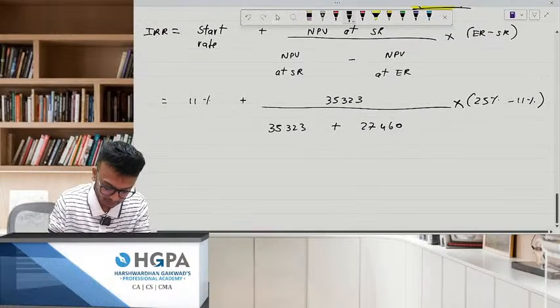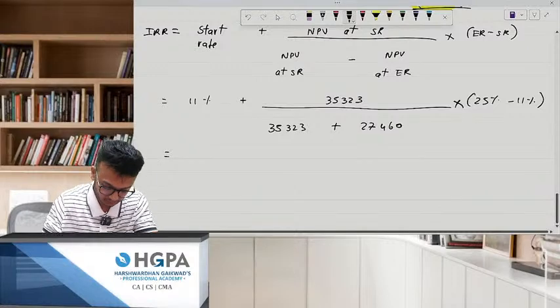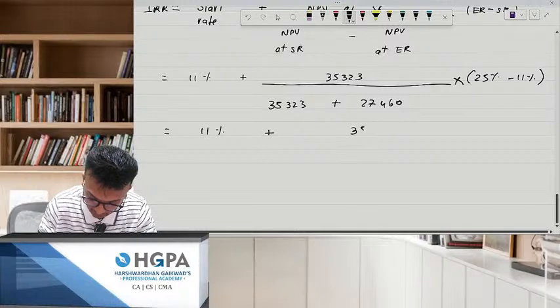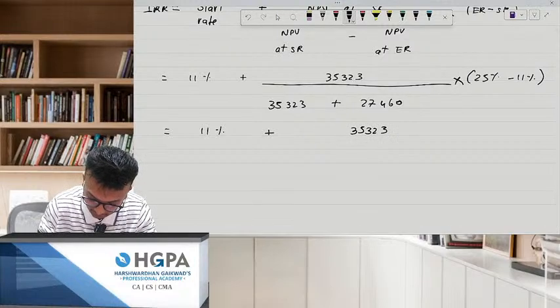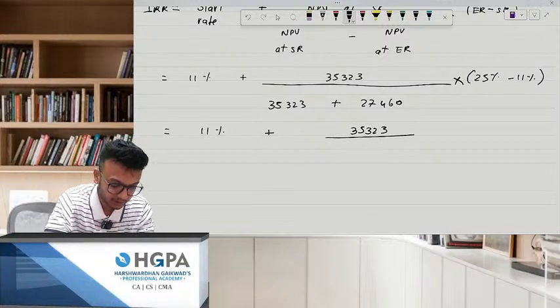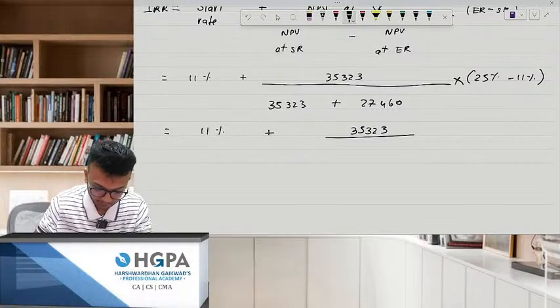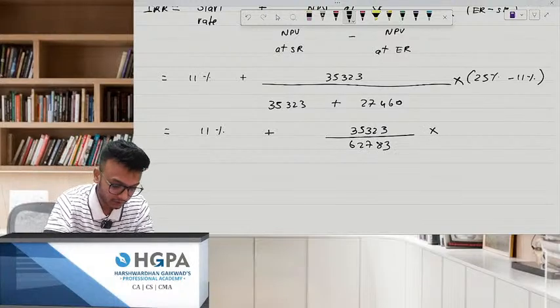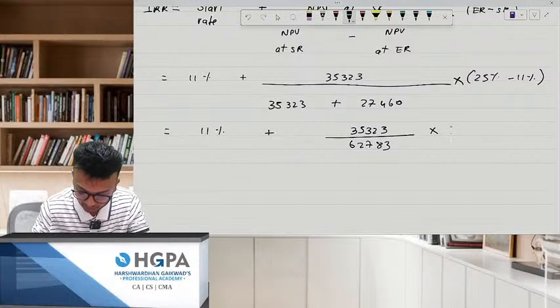Anybody who can tell me what is the answer of IRR? 11% plus 35,323 upon 35,323 plus 27,460. This is 62,783 into 14%.